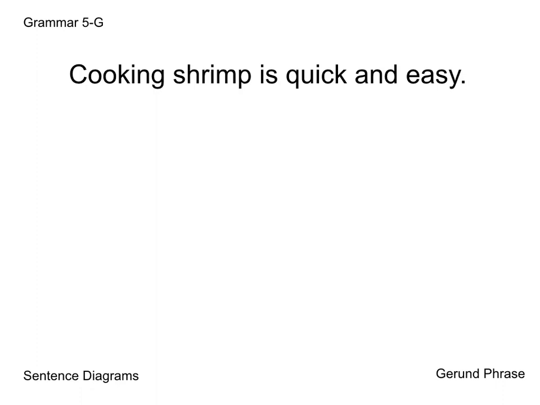Once again, I want to identify the subject first, but this one it's a little tricky because it's going to be our gerund phrase, cooking shrimp. So first I'll bracket that, and then I can underline it. So now I know the function of speech for the phrase, but within the phrase itself, I have cooking, which is an action verb, and shrimp is receiving the action of that gerund. So I'm going to label it as a DO. Notice how I'm still putting it above, but slightly smaller than if I was going to label the entire phrase.